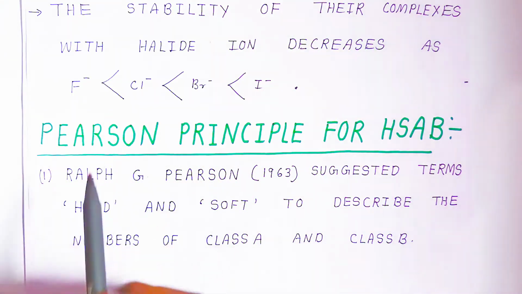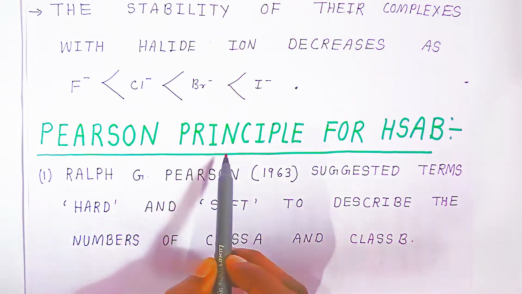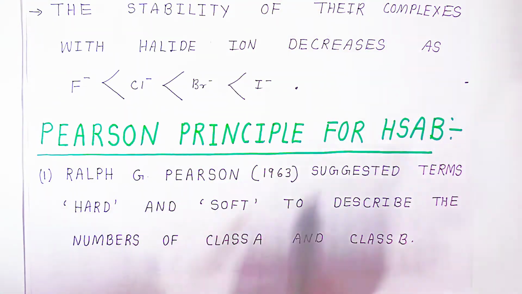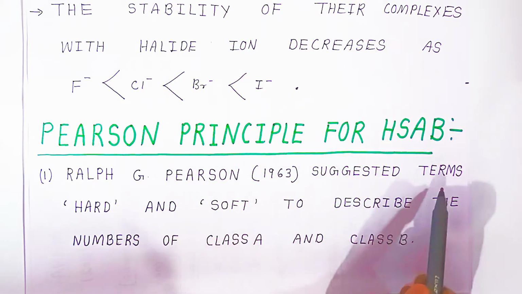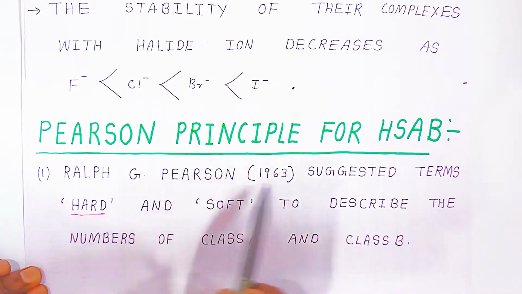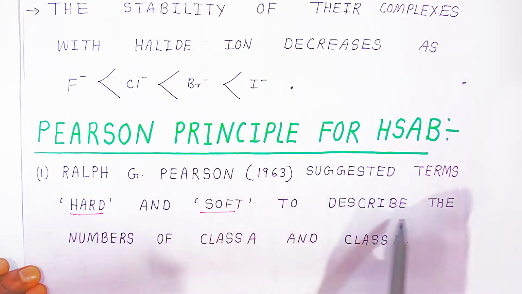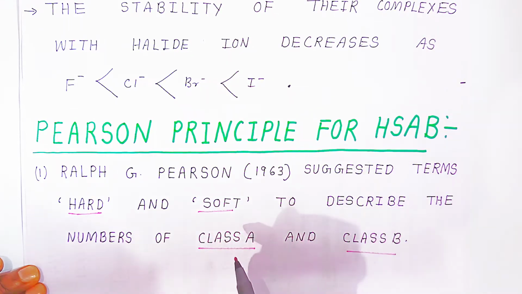Now, to explain this theory, we come to the Pearson principle, the HSAB principle. Ralph G. Pearson in 1963 suggested the terms hard and soft to describe class A and class B. So instead of class A, we call it hard, and class B we call soft.